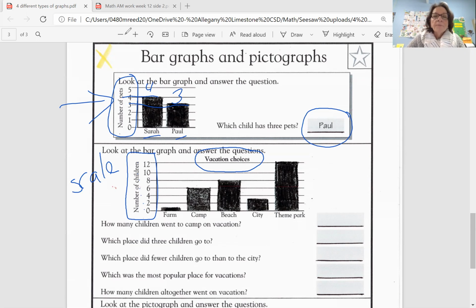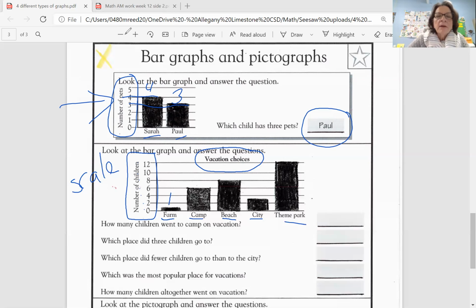All right. So if we look at this and we look at the different places, vacation choices, we have farm, camp, beach, city, and theme park. And if we look at the farm and we try to read that, remember I said it's good to put your numbers at the top. So farm is not at 0 because there's a little bit of graph there, but it's also not at 2. So if it's halfway between 0 and 2, what is halfway between 0 and 2? We can assume that that got 1 vote.